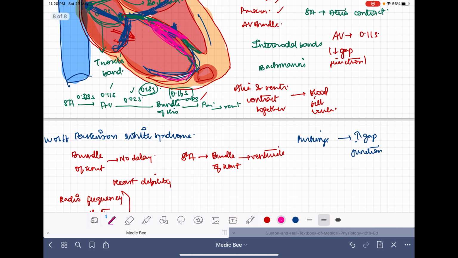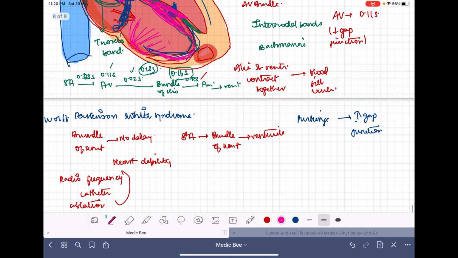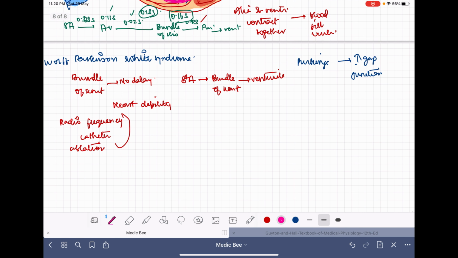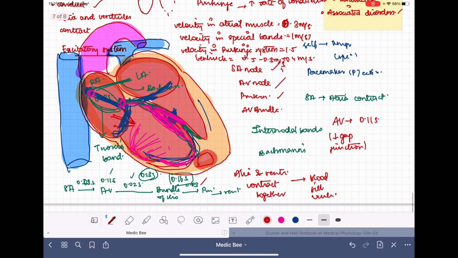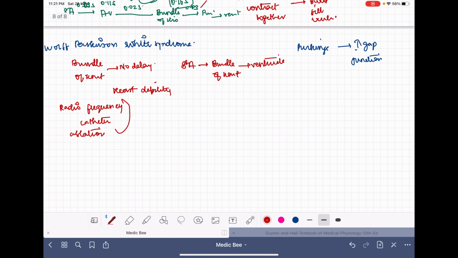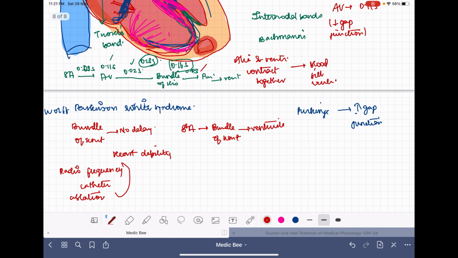So the flow is such that first SA node, then AV node, AV bundle, Purkinje fibers, and finally transmit through the ventricular mass. All of it will end in the ventricular muscles. In the ventricular muscles, we see that the rate is again very low, as low as 0.3 to 0.5 meter per second. The velocity is so slow. That is why, after terminating in the Purkinje fibers, the rate decreases.